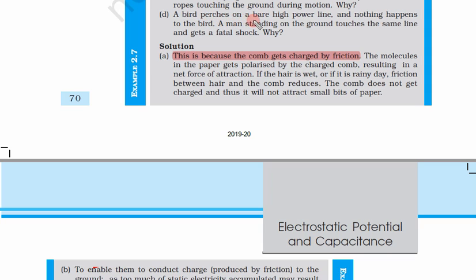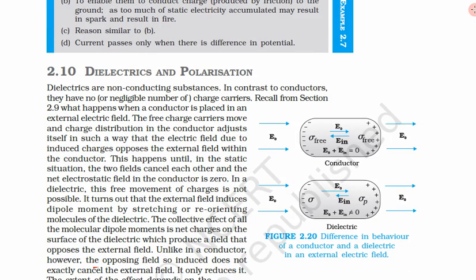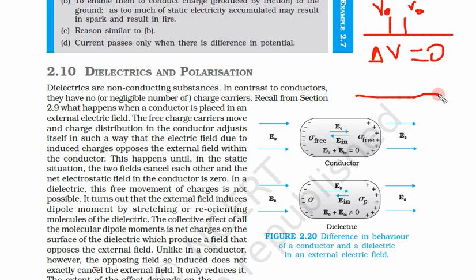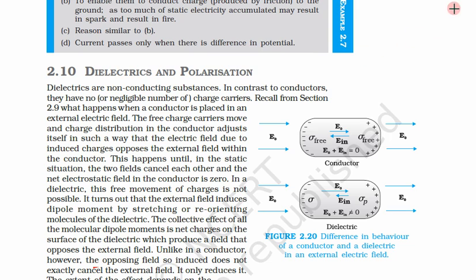Now the fourth one. If a bird perches on a bare high power line and nothing happens to the bird, a man standing on the ground touches the same line and gets a fatal shock. Why? This we have already discussed: since the bird has both legs on the same wire, the potential difference is 0. For both of them the potential is V0 and V0. But when a person touches the wire, there is a potential difference between earth and this wire, hence the person gets a shock while a bird does not get the shock.